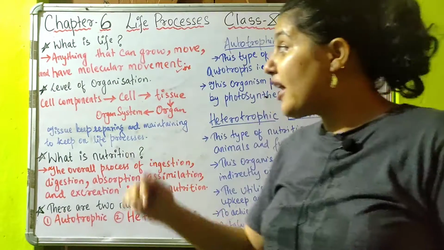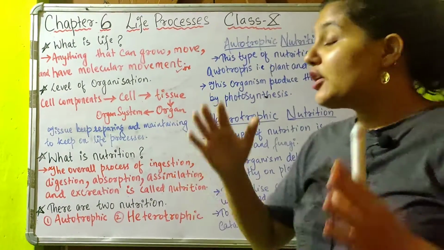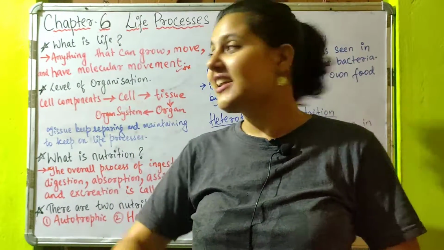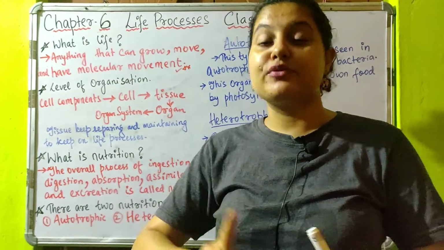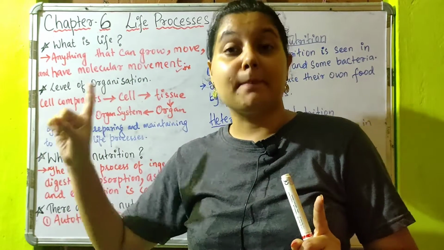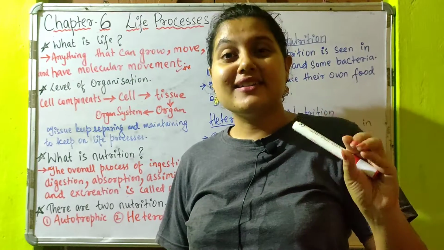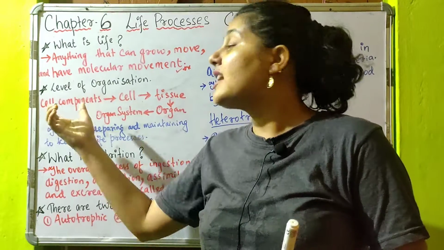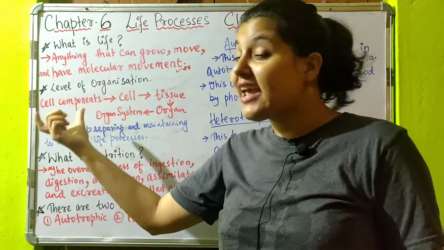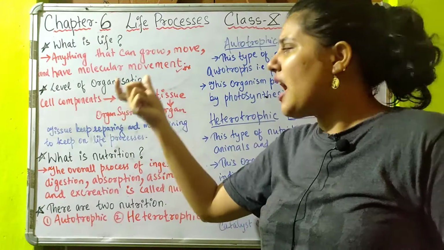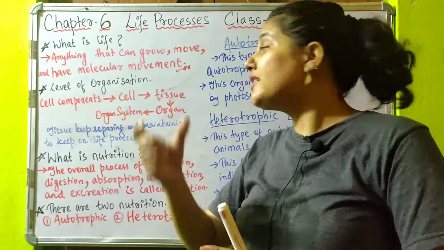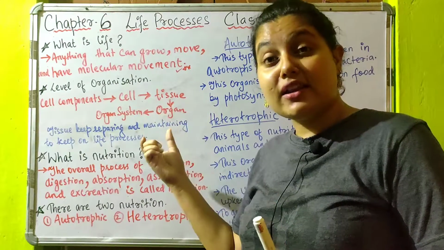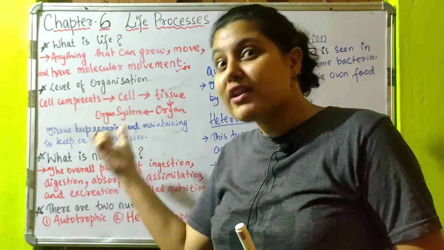There is a difference between non-living things and living things because of the keyword, that is molecular movement. Now coming to the levels of organization which make our body. First is the cellular components. We studied in class 9 about the cellular components. Those are the cell organelles present inside the cell. Everything that makes up the cell is known as the cell components. They aggregate to form the cell, and the cells aggregate with one another to form tissue. Tissues aggregate to form organs, and organs aggregate to form organ systems.